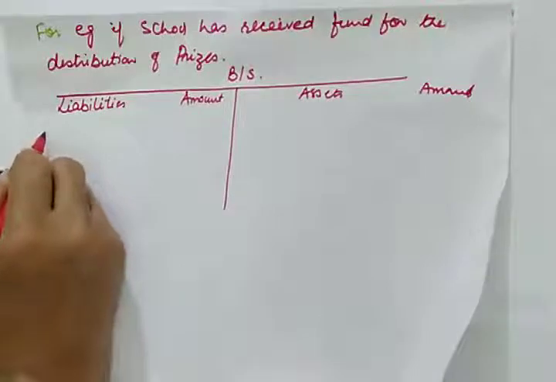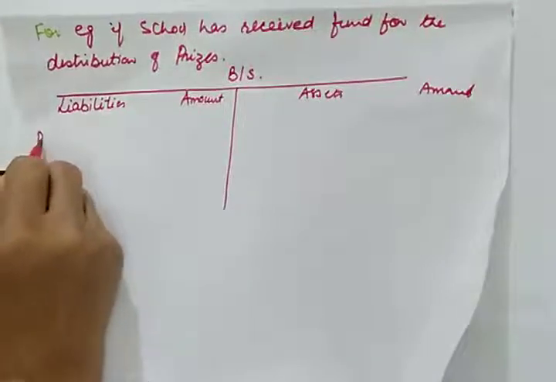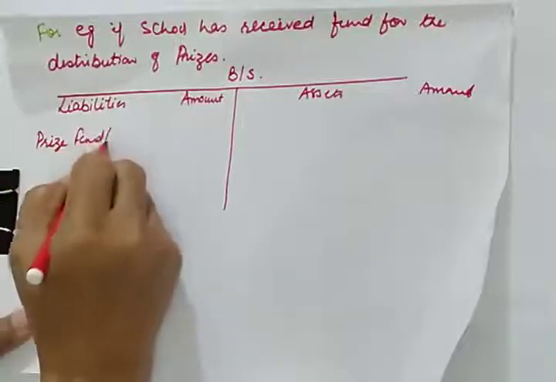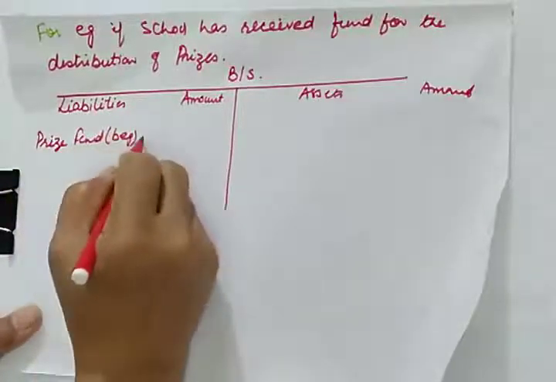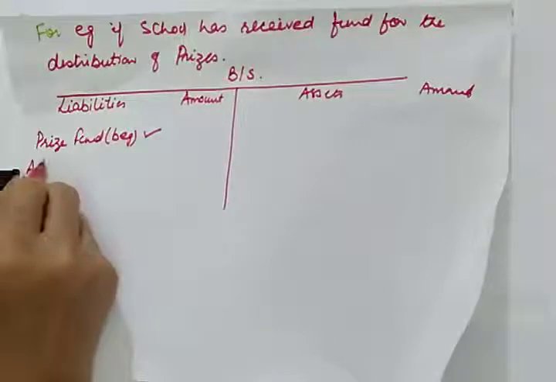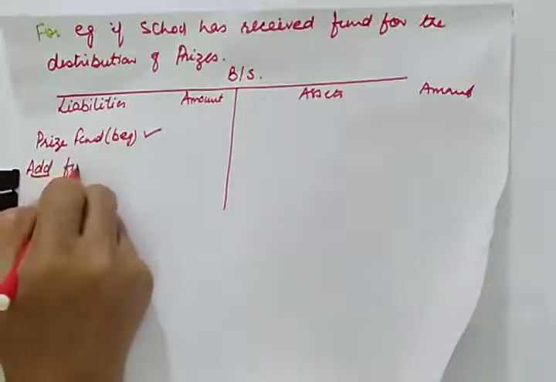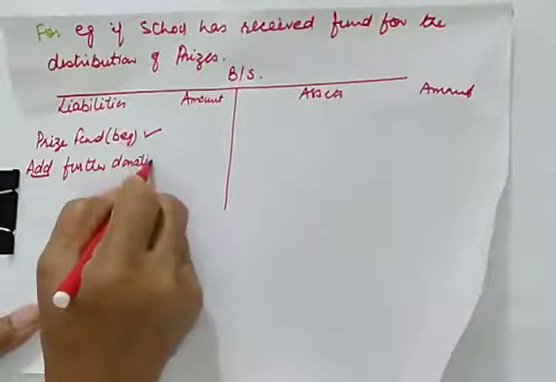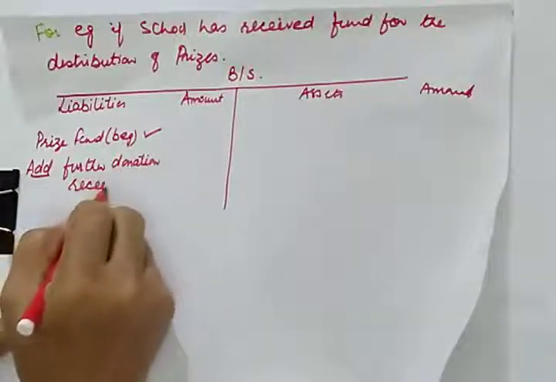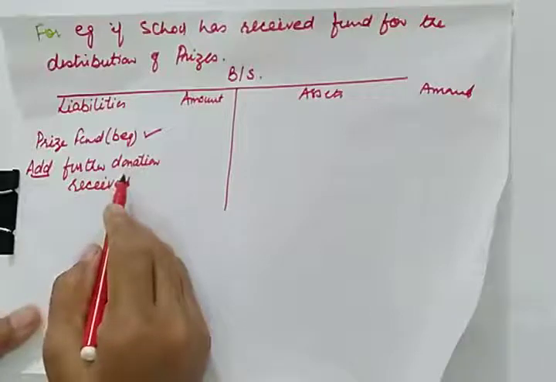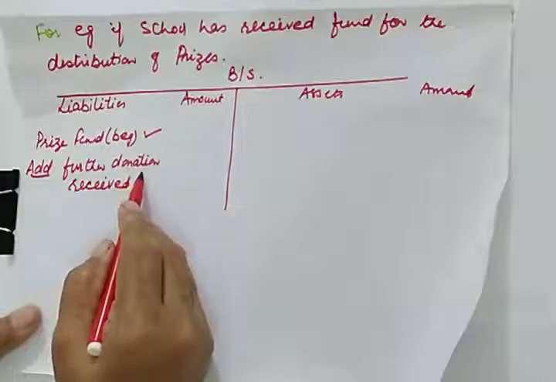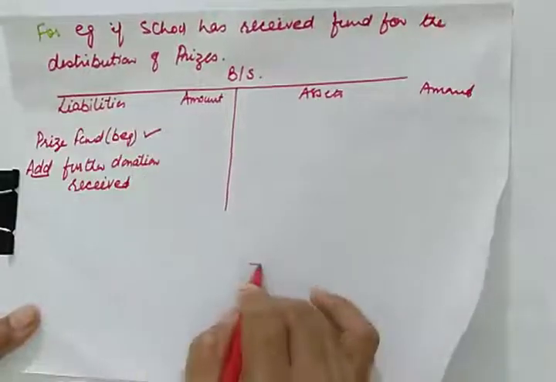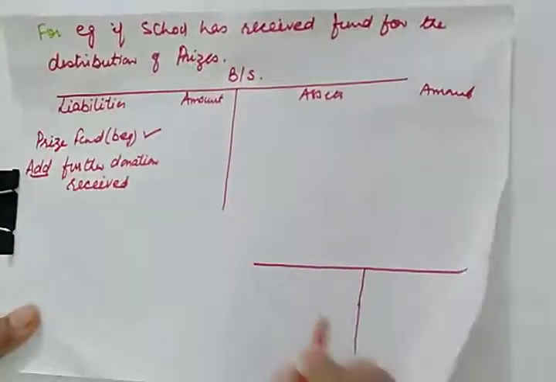So for example, the school has some prize fund balance in the beginning, the opening balance you can call it. So we'll add further donation if you receive it during the year. And how do you come to know that you got further donation? By looking into the receipt and payment account. Suppose this is your receipt and payment account.